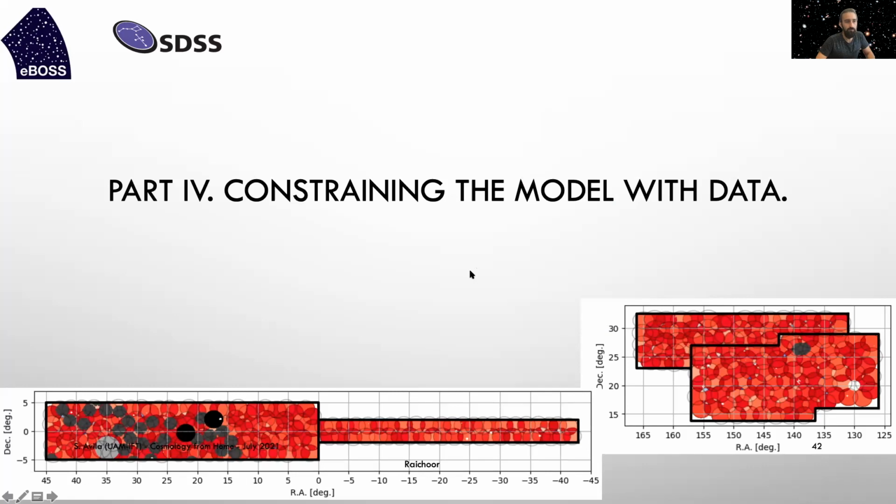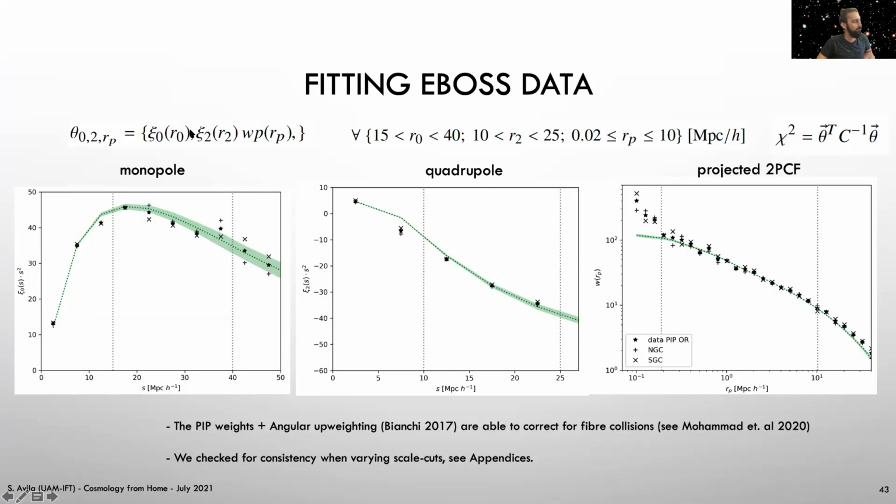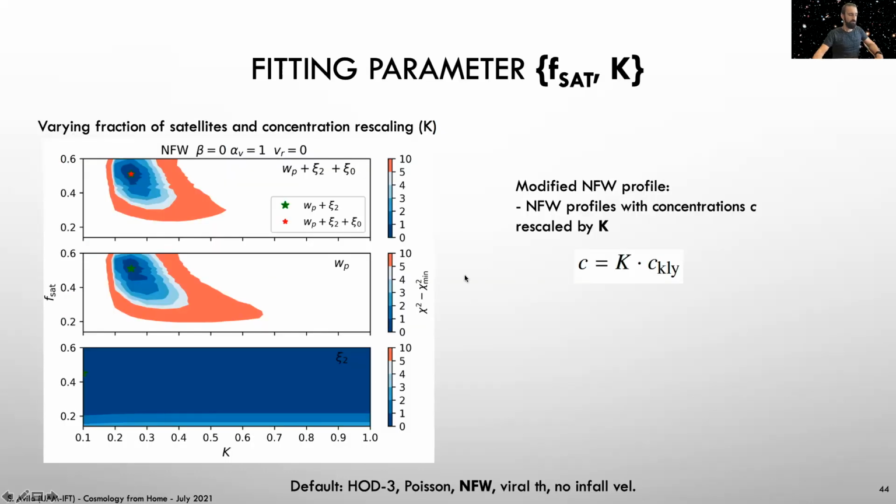In this part, we will vary the different choices in our HOD modeling that we apply to the Outer Rim simulation. We will measure the 2-point functions of those mock catalogs and perform a chi-square minimization with the eBOSS data. We will fit the monopole, quadrupole, and projected correlation function within these scales, but we also checked in the appendices that our results are robust against different scale cut variations. We will show a lot of these plots in which, on the y-axis, we vary the fraction of satellites, and on the x-axis, we vary another parameter.